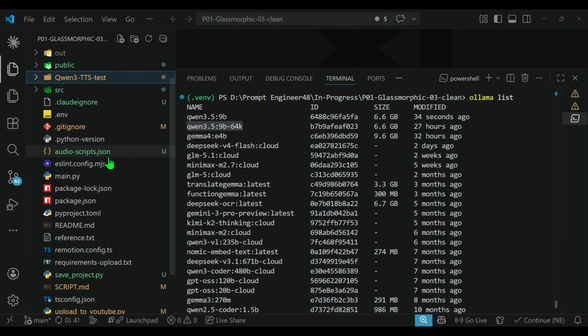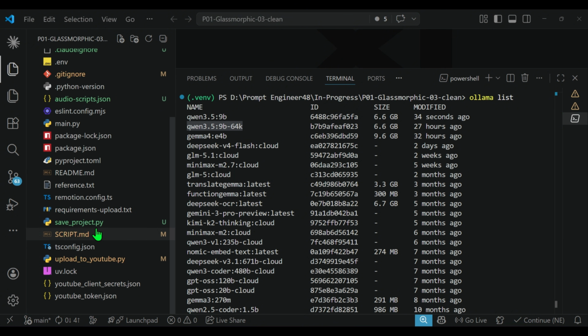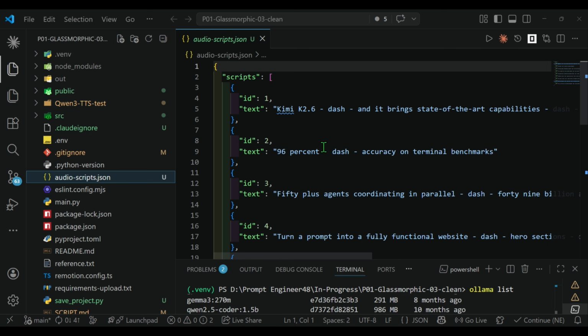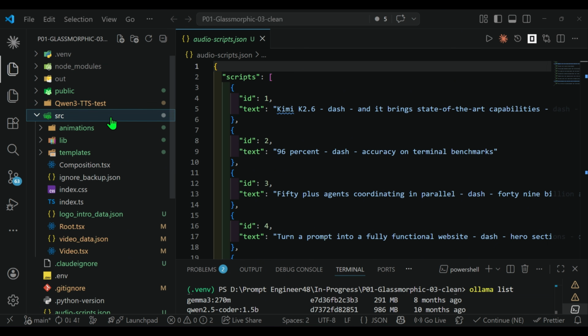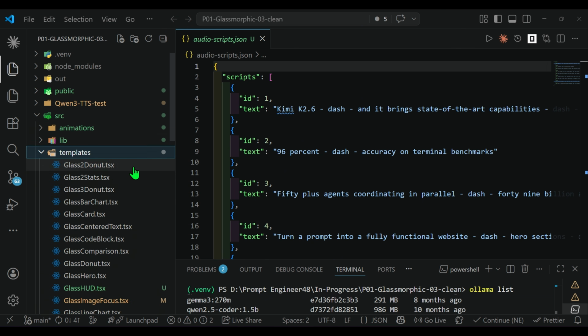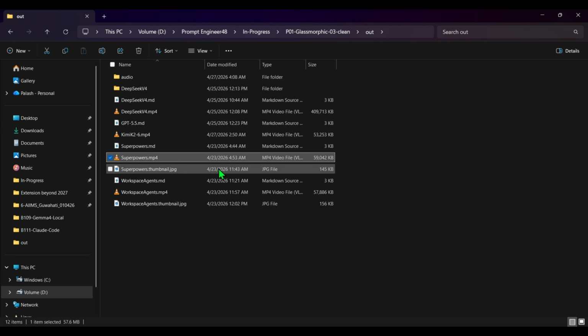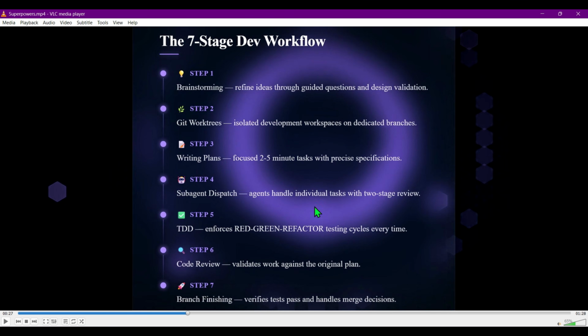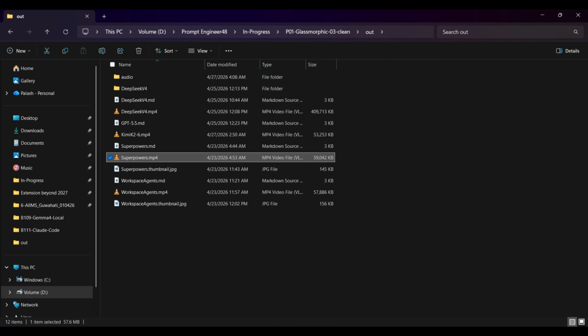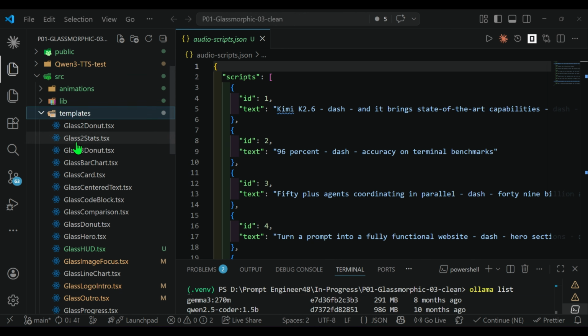And then you can see that we have all this project, and you can see here audio scripts. So this is the script that will be made by my LLM. And then inside the source, we have all these templates. So you can see these templates, class 2 donut and class 2 stats. If you look at one of the videos here, you can see that this template will be selected from all these templates here.